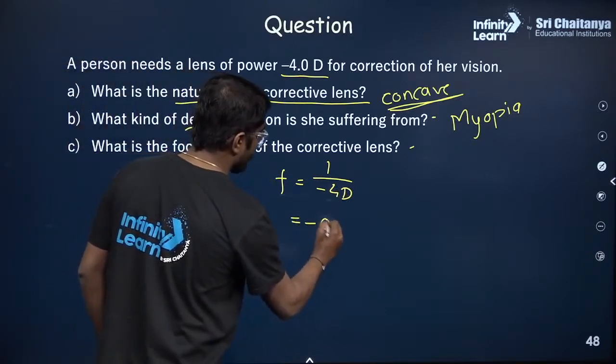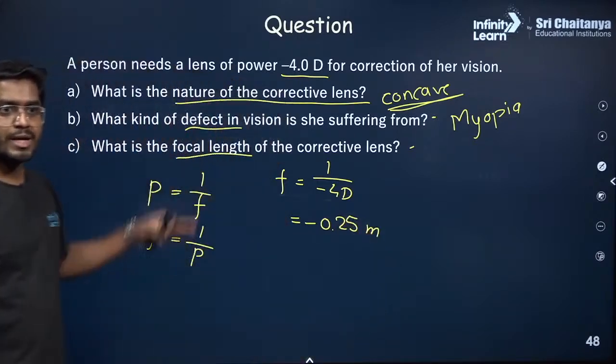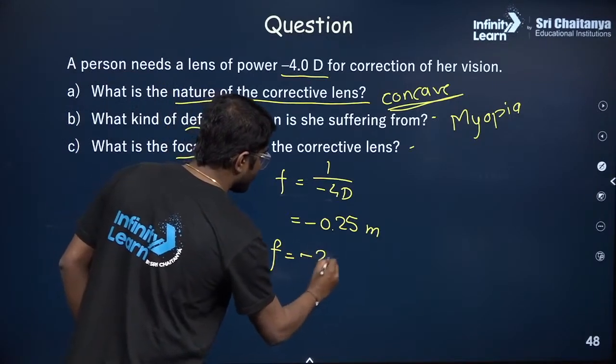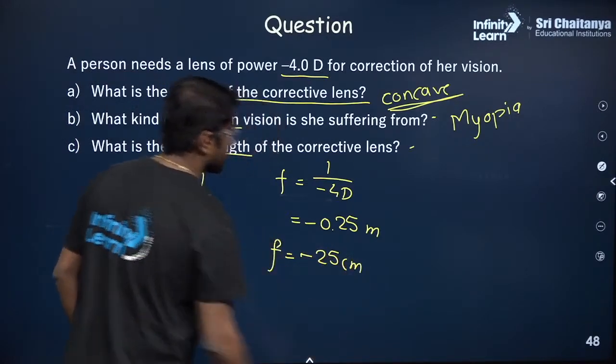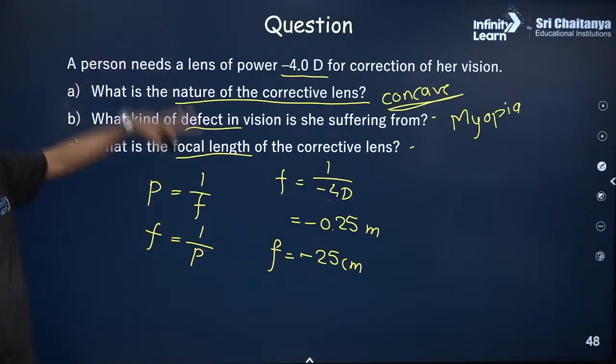It is -0.25 meters. You can convert this into centimeters. So focal length will come out to be -25 centimeters. This is the focal length of the corrective lens. Easy 3 marks.